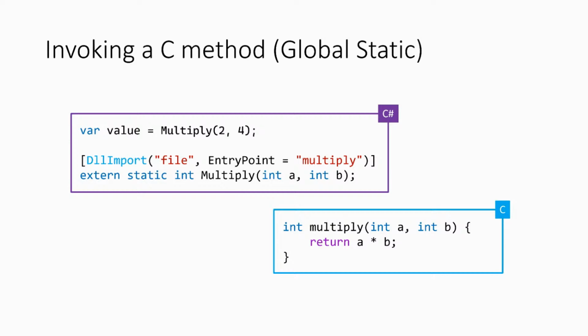So what we do is we take the signature from the C code. We say, hey, this is the method. We write it down there. As you can see, the signatures match pretty closely. We go ahead and we say, hey, C#, this is the method I want. We mark it as static, because a function in C or C++ in this case is a static function. And we don't have a body here, but we add this special keyword, extern. This tells you this method actually gets a body from somewhere else. So that's it, we're almost done.